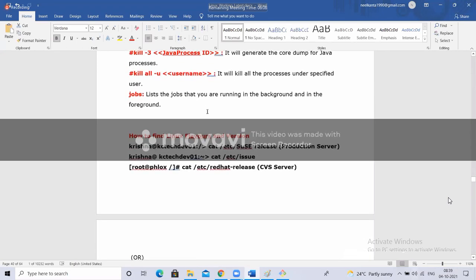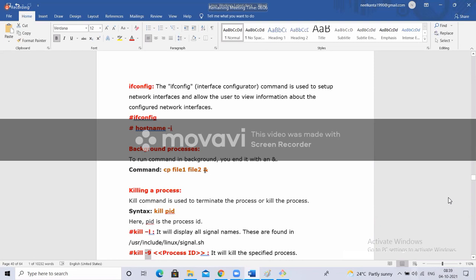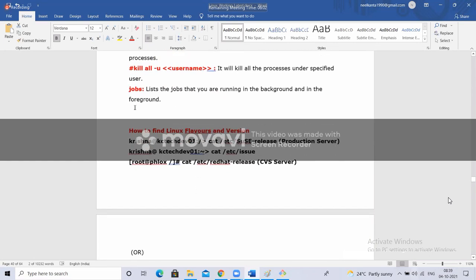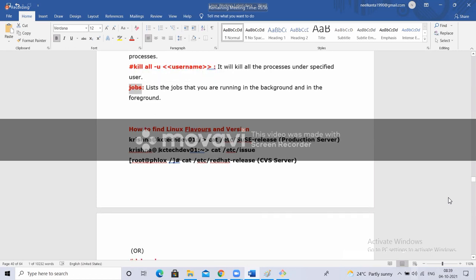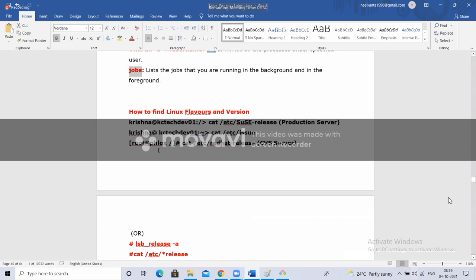If you are running anything in the background, now we want to see what are all the processes running in the background. jobs is a command to list the processes which are running in the background.